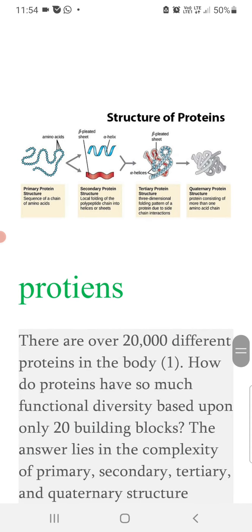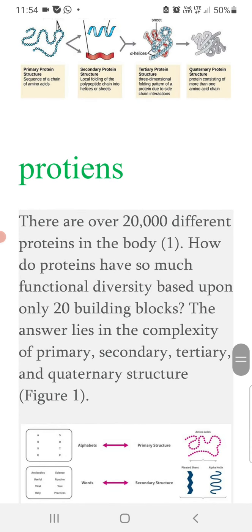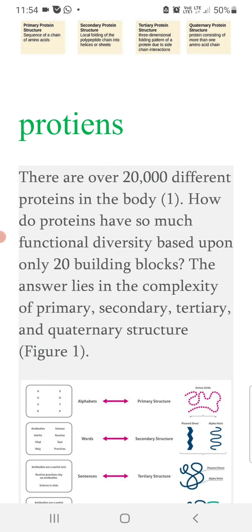So there are 20,000 different proteins in the body, and these proteins have so much functional diversity based on the 20 building blocks, because the total number of amino acids, the building blocks, is only 20, but the functional proteins are 20,000 and more.